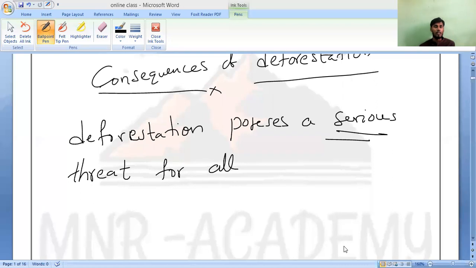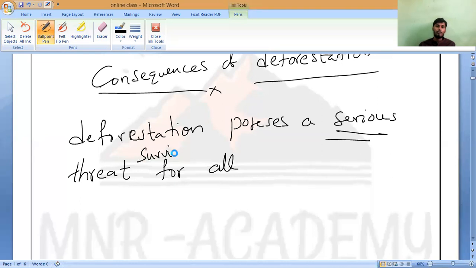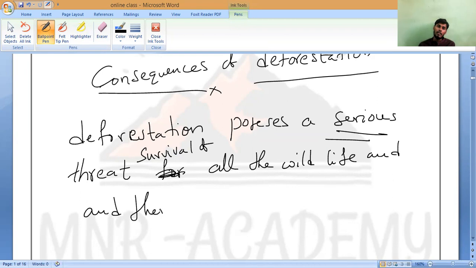All the wild animals and everything are under a threat to their survival and their natural environment. Understand? Threat for the survival of all the wildlife and their natural environment.